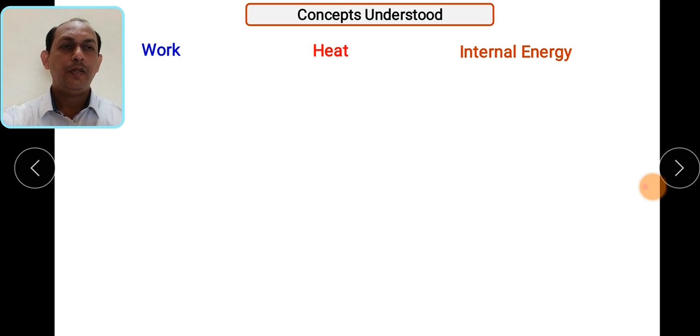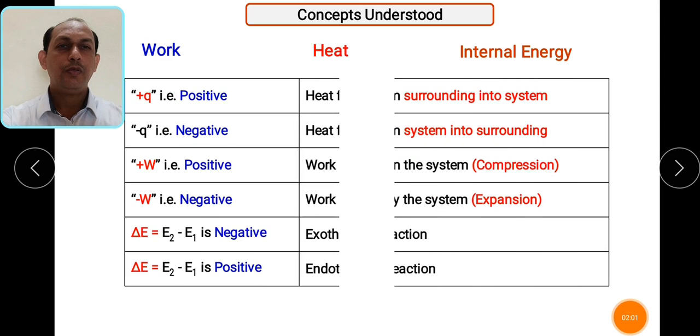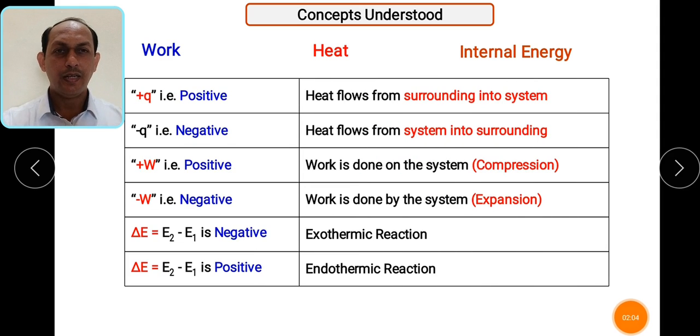Along with these terms, we also understood the various sign conventions used to denote them. If Q, the heat, is positive, then heat flows from surrounding into system. If it is negative, then heat flows from system into surrounding.